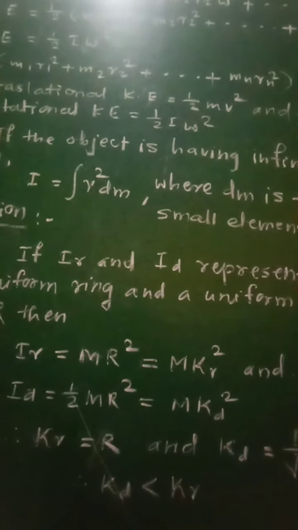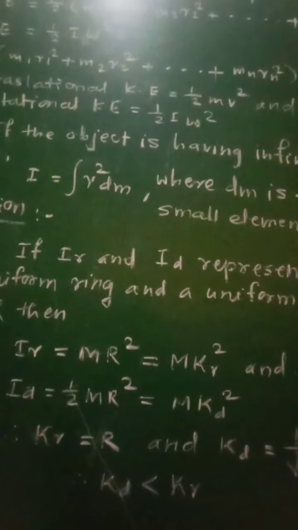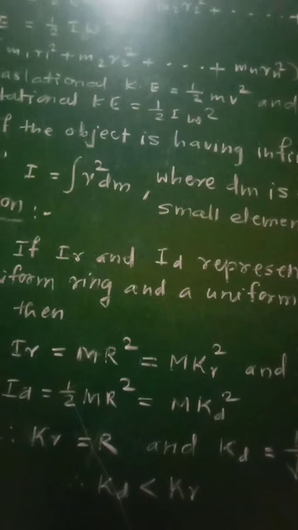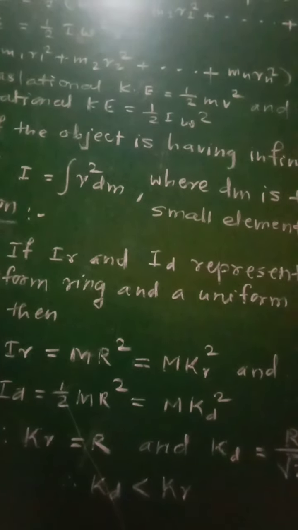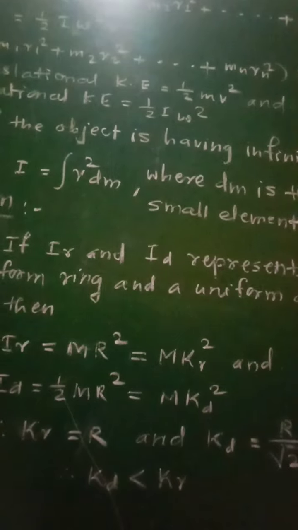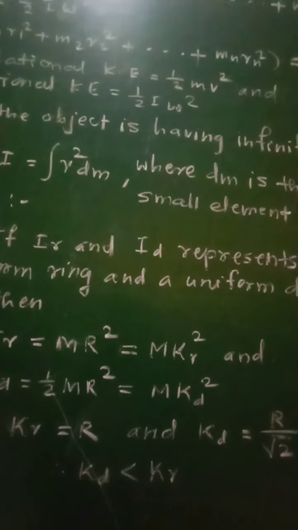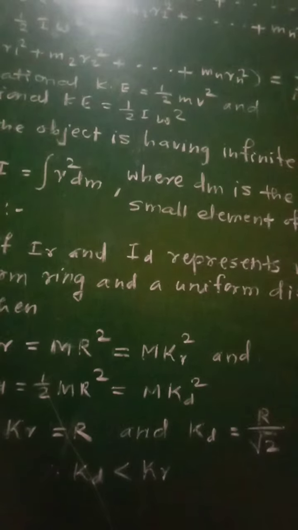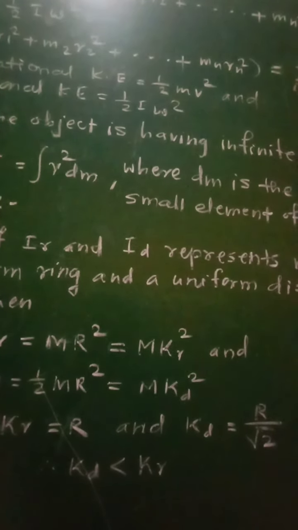The moment of inertia of any object is given as I equal to mk square, where m is the mass of the object. Thus the mass of the body is effectively at a distance k from the axis of rotation, and hence this k is called the radius of gyration. The larger the radius of gyration k, the further is the mass distribution from the axis of rotation.